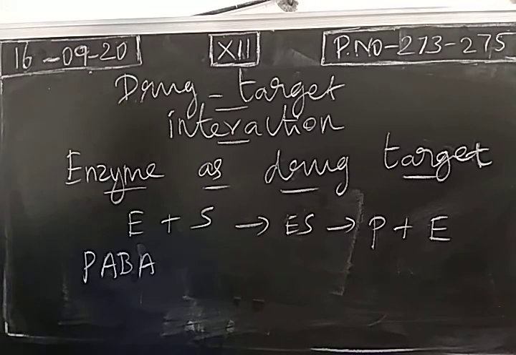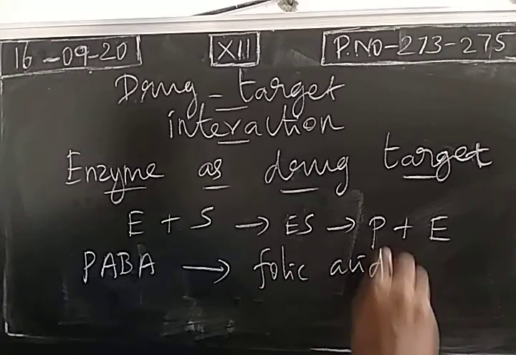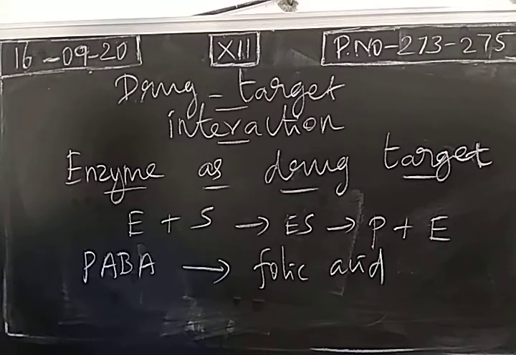Right? So how does folic acid synthesis take place? This para-amino benzoic acid is converted into folic acid. For bacterial growth, folic acid synthesis is a must. We have to prevent the synthesis of folic acid, and this is taking place by para-amino benzoic acid.